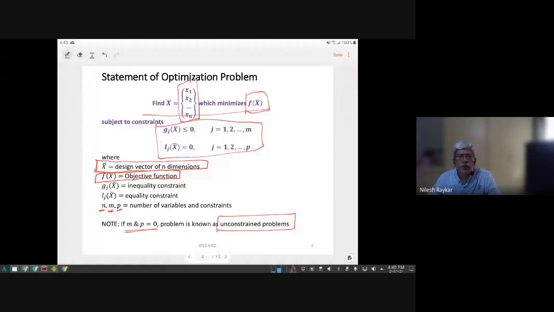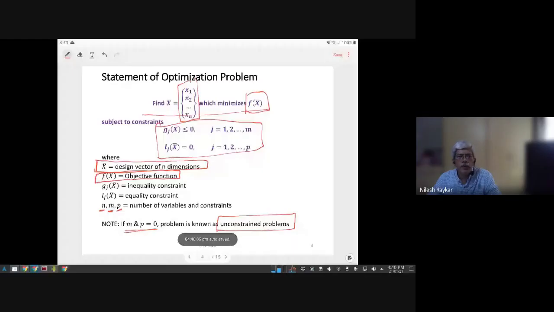This course deals with different ways in which different types of problems can be solved. In the next session, we will look at the different types of optimization problem. For each type of optimization problem, there are certain well-known solutions which are available. In this course, we'll be looking at some of the popular algorithms, and towards the end, we'll be looking at some more interesting nature-inspired techniques also. So that is the main takeaway from today's session.